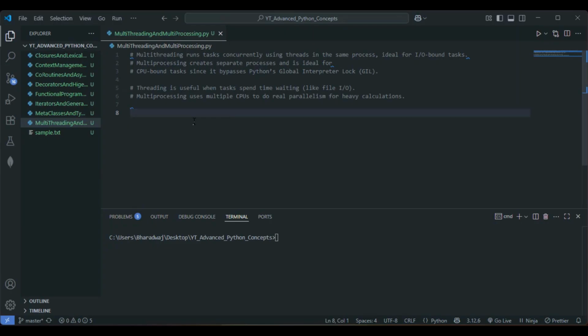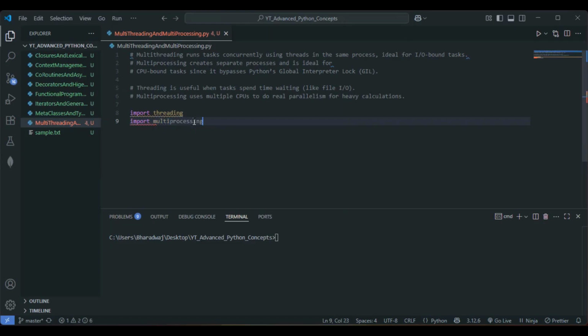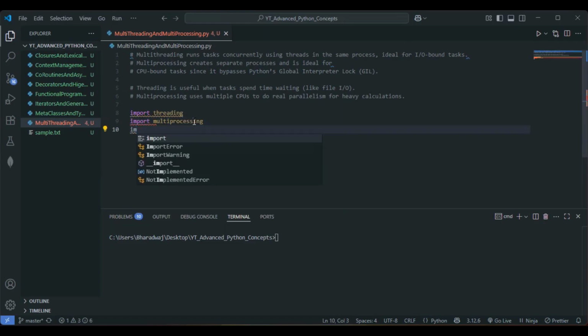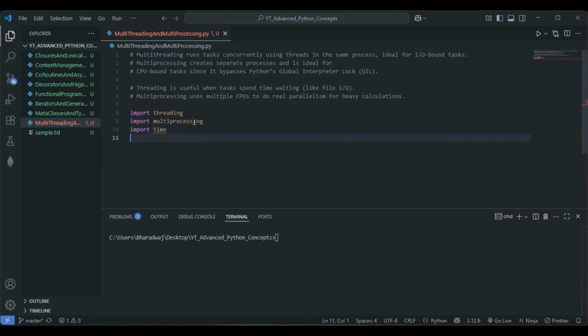So let me import threading here. This is fine. Also, let me import multiprocessing as well, right? Also, let me import one more thing, nothing but time. So here let's import threading, multiprocessing as well as time.